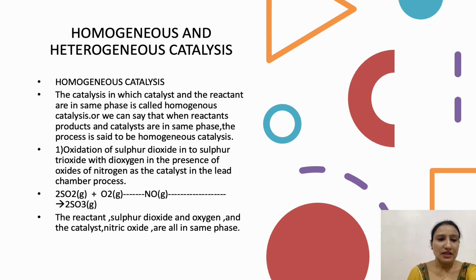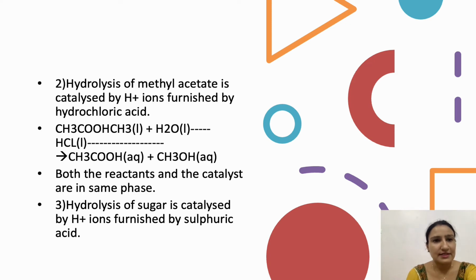As you see in the picture, when sulfur dioxide is treated with dioxygen in the presence of oxide of nitrogen as a catalyst, it gives us sulfur trioxide, and the process name is lead chamber process. Here the reactant sulfur dioxide and oxygen and the catalyst nitric oxide are all in the same phase, and the phase is gas. So they are known as homogeneous catalysis.